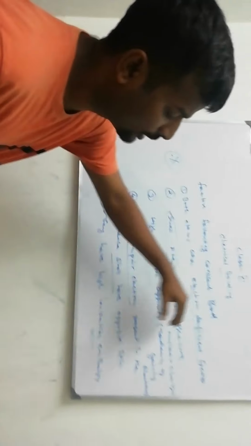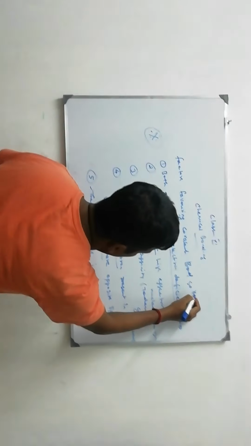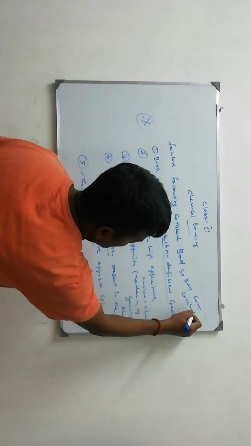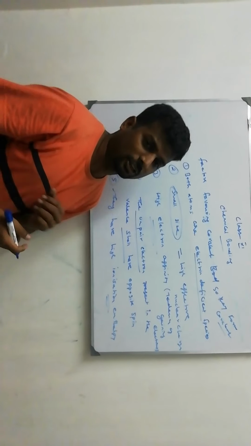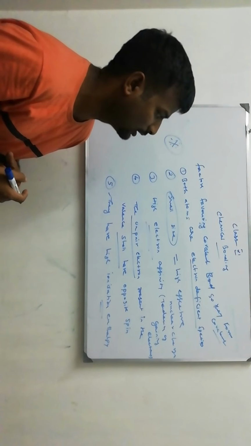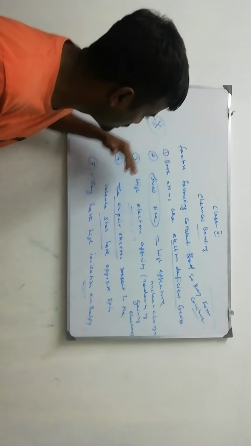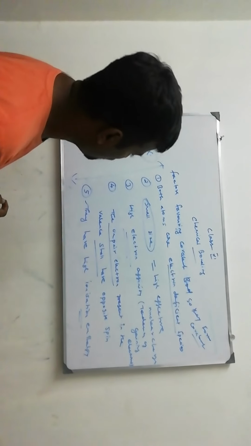Both atoms are electron deficient species, so they form covalent bond. Because both need electrons, they share their electrons to attain the stable noble gas configuration. That's the first point. These are the factors which favor the covalent bond.